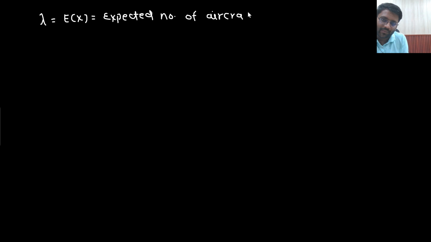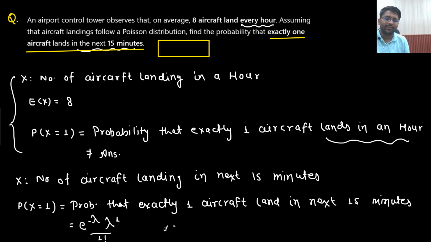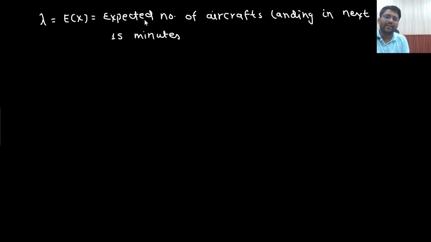So lambda will be nothing but the expectation of x, the expected number of aircraft landing in the next 15 minutes. Say yes or no.